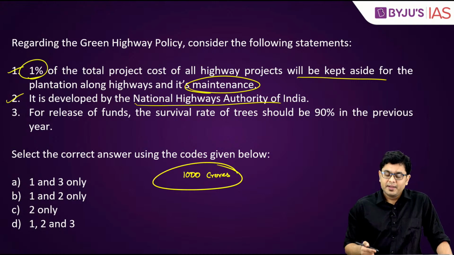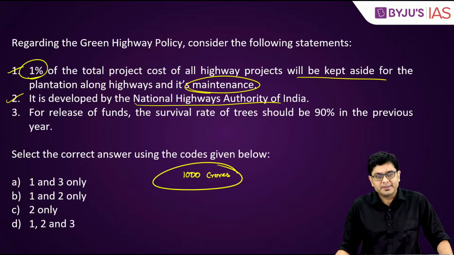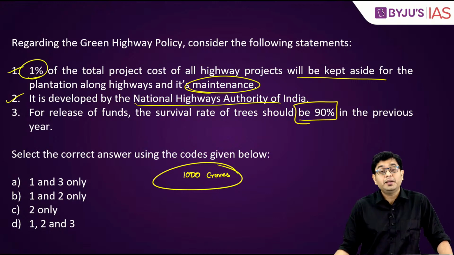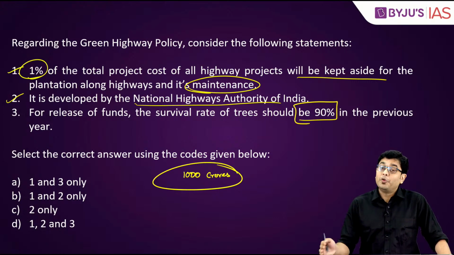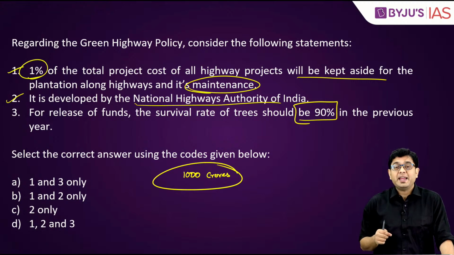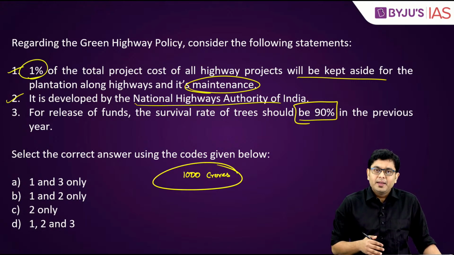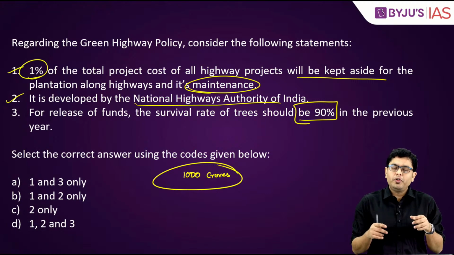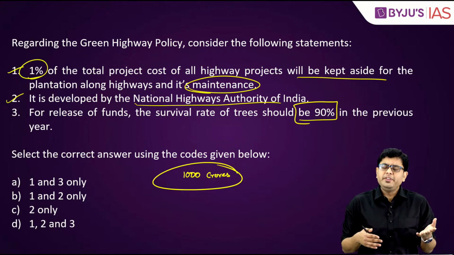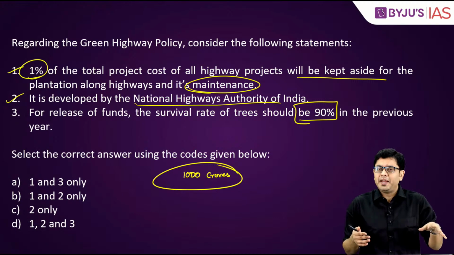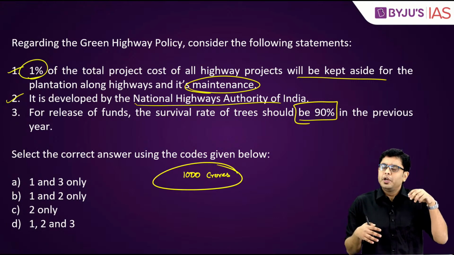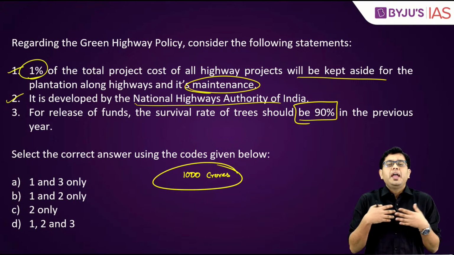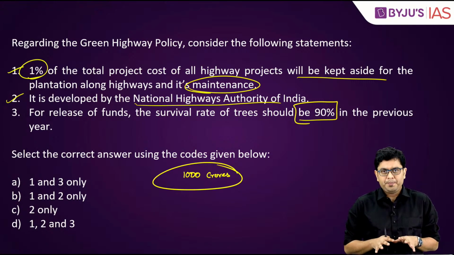Very correct. Third, for release of funds, the survival rate of trees should be 90% in the previous year. Now, this is again another clause which has been added, because it was felt that when you tell the contractors that you have to plant the trees on the sides of the roads, very often these contractors would plant certain saplings, and those saplings would not be given water or any other nutrient, they would not be taken care of, and very soon the saplings would die.